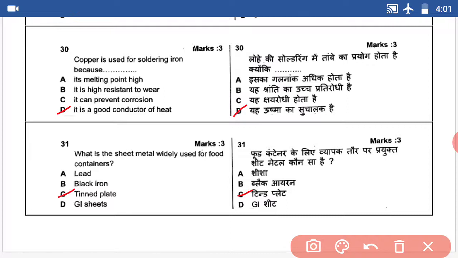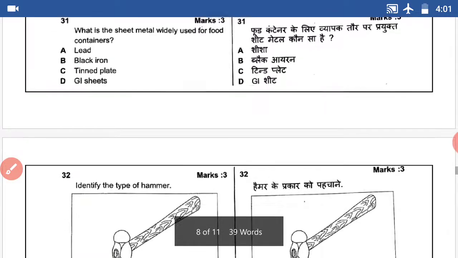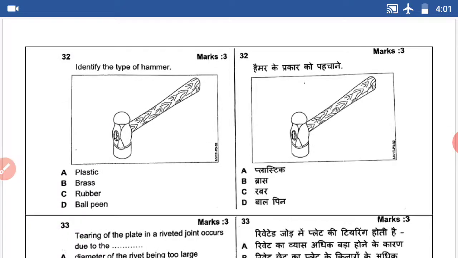Question number 32. Identify the type of hammer. This type, ball peen hammer. Answer D.